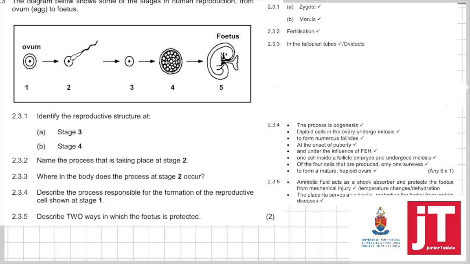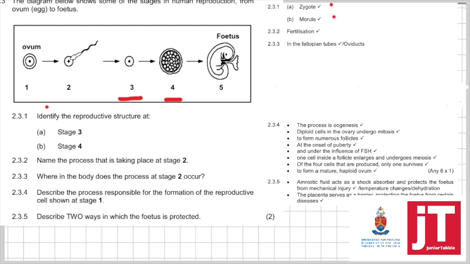Right. 2.3. The diagram below shows some of the stages in human reproduction from the ovum, egg to the fetus. As you can see there in the picture. 2.3.1. Identify the reproductive structure at stage 3. Now at stage 3, can you see sperm in the ovum has already fertilized, so 3 is the zygote. Identify the reproductive structure at stage 4. That is a ball of cells, so that is the morula.